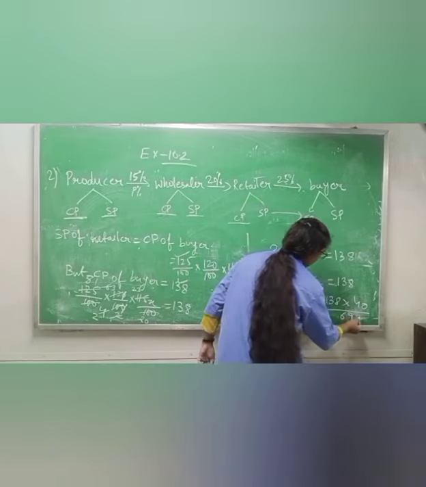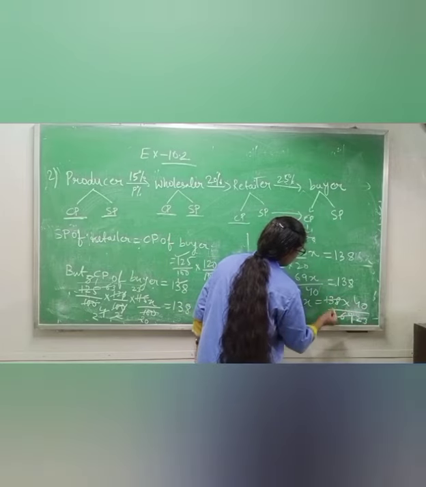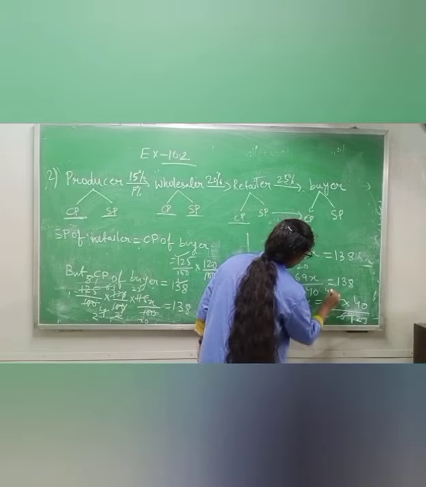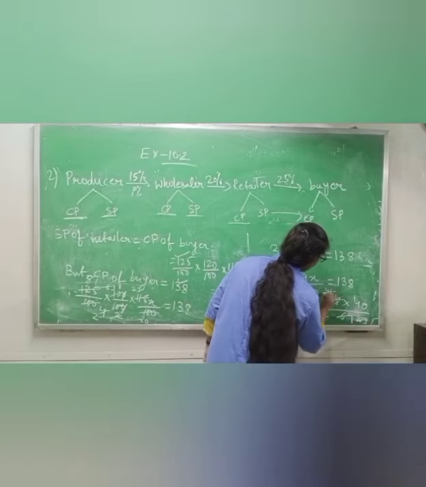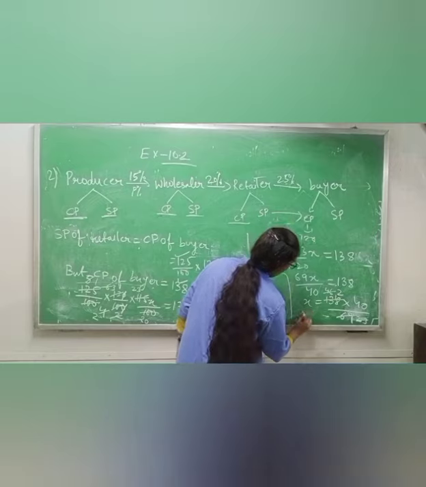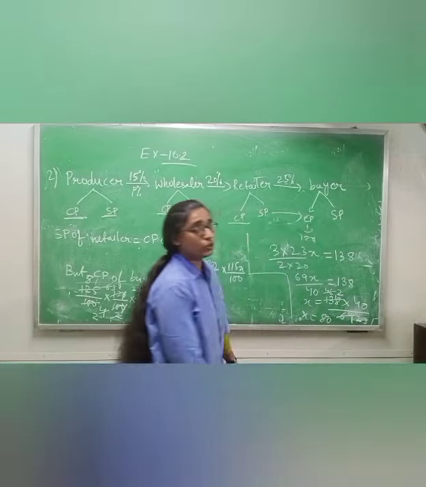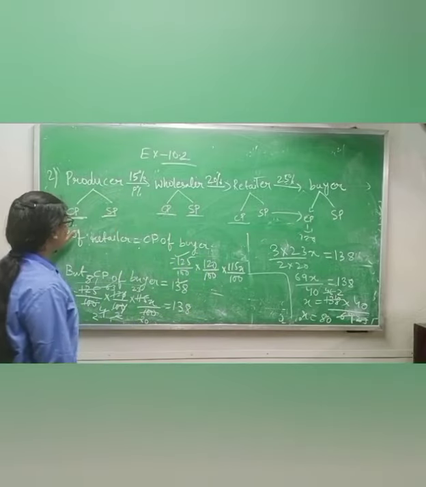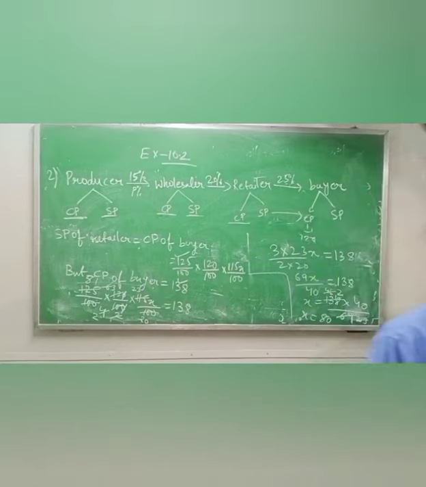But first cancel using the 3 table. 3 2s are 6, 3 3s are 9, 3 4s are 12, then 3 6s are 18, 23 1s are 23, 2s are 46. So x equals 2 into 40, which is 80. Means the cost price of production, what will you write? The cost price of production is rupees 80. Okay, complete this one.